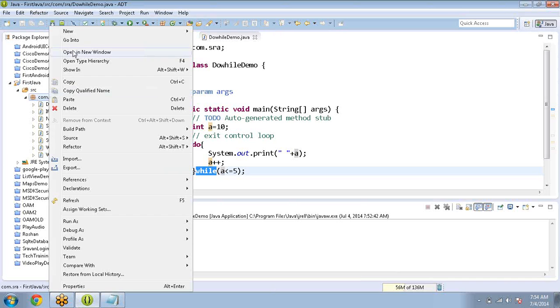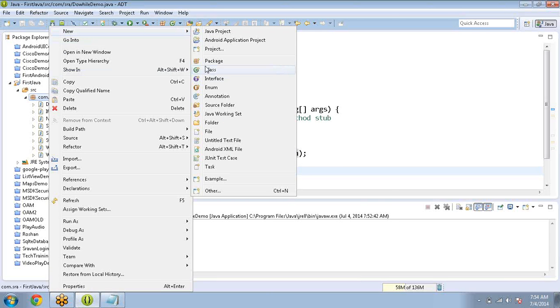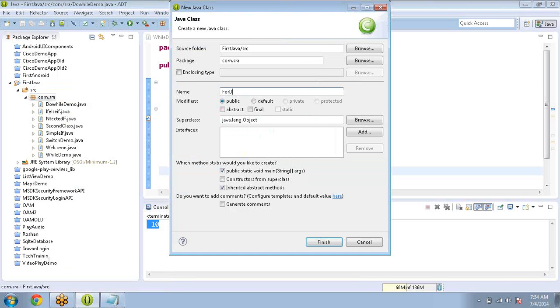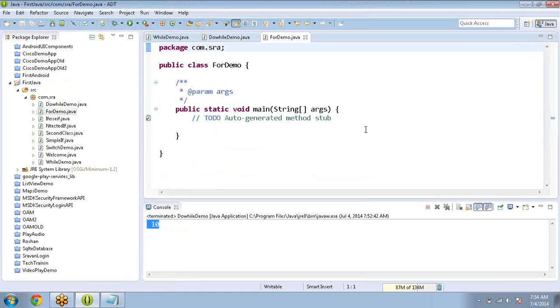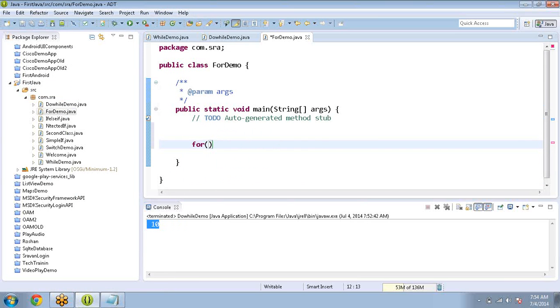Next, the very important thing, the for demo. Simple: for is also like while, but the advantage of for is that it's like a supermarket. In a supermarket we can find everything in the same place.